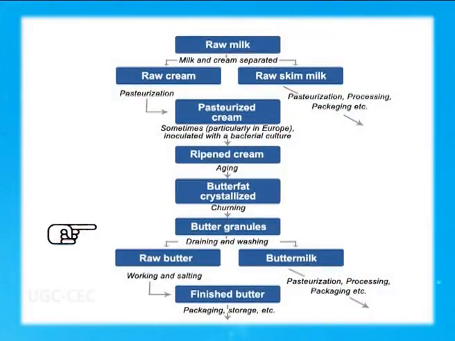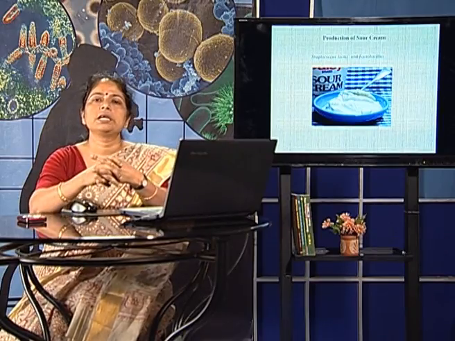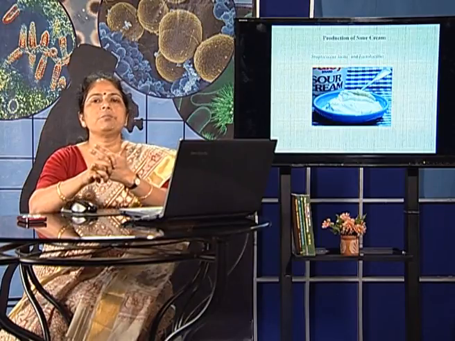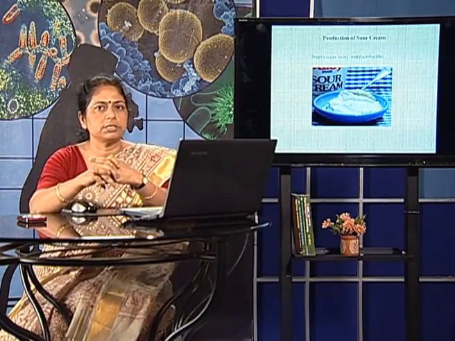So during the production of butter, when the butter granules are being taken out, the raw butter is prepared from these butter granules and the liquid portion that comes out is the buttermilk. Production of sour cream is another product which can be made with the help of lactic acid bacteria.